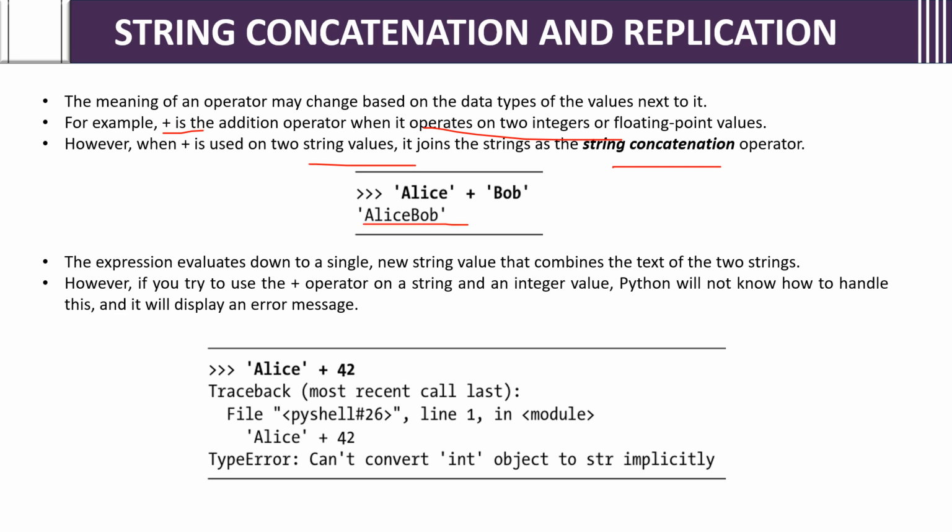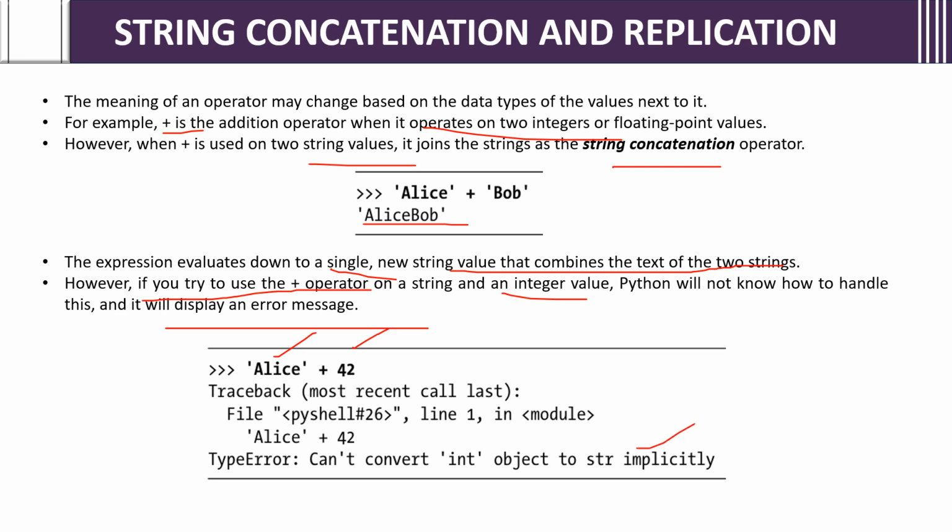Alice Bob. Concatenating or combining two strings. The expression evaluates down to a single value, a new string value that combines the text of the two strings. It is going to combine the two strings. However, if you try to use the plus operator on a string and an integer value, Python will not know how to handle this and will display an error. See, if you use the plus operator between a string and an integer, Python will not know how to add them or combine them, concatenate them. So it will show the error.